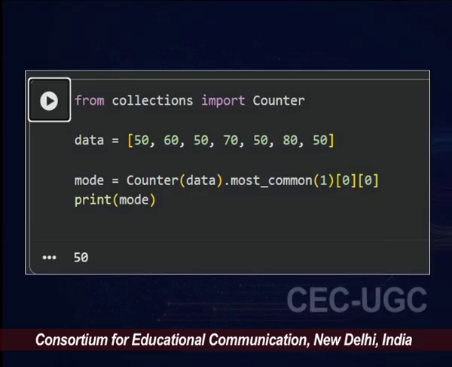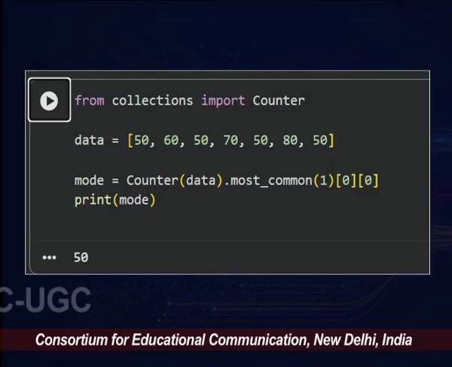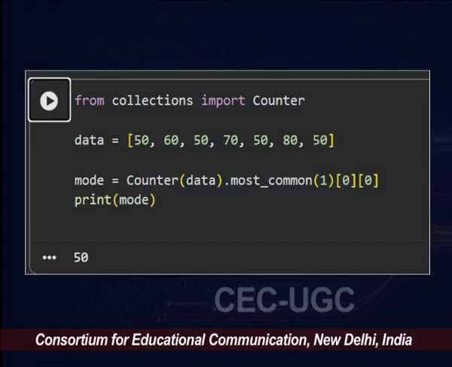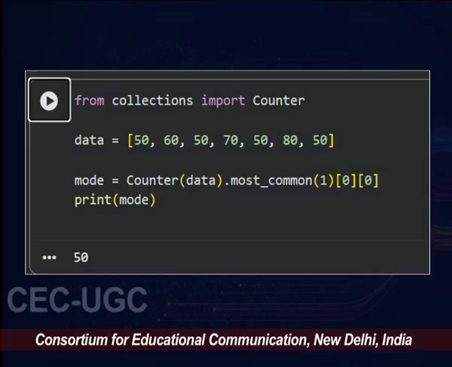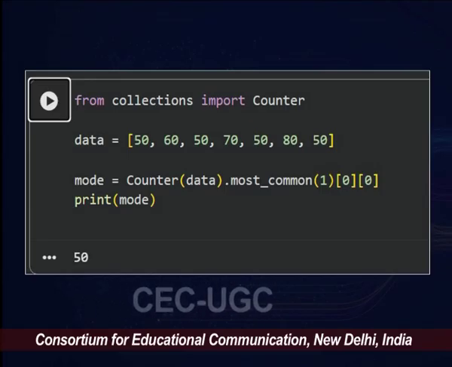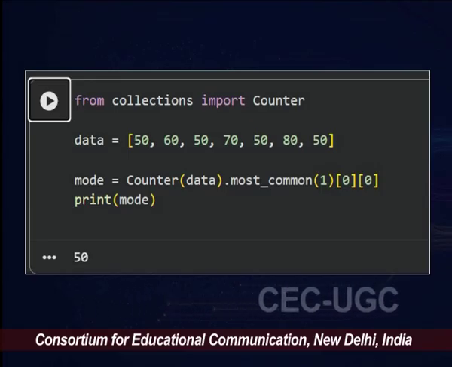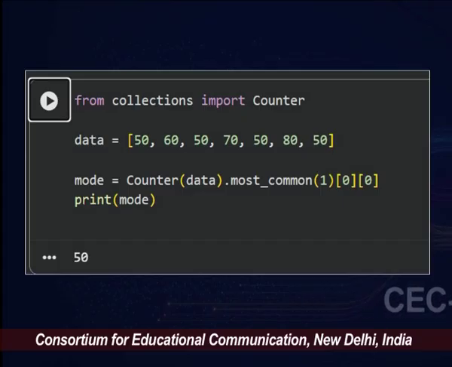If you also see, there are some new keywords, some new knowledge about Python. It says from collections import Counter and then uses Counter to calculate the mode. I would again encourage you to go to ChatGPT, paste this code and understand what this particular code does. Do not be afraid, since Google Colab is on a cloud environment, you are not going to break your system.